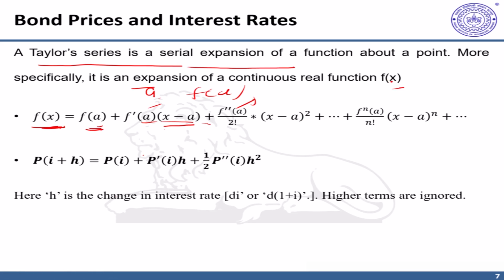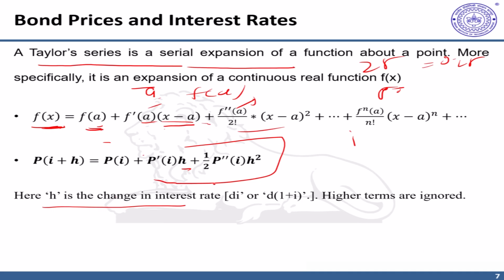If in India you have RBI changing interest rate by 25 basis points, like 0.25%, or 50 basis points, it may not be a very big change. Otherwise, it may destabilize markets. So one can do well by ignoring the higher order terms and keeping only up till second order, where h is the small change in interest rate from its level i. So h is the change in interest rate, or you can also call it di or d(1+i).